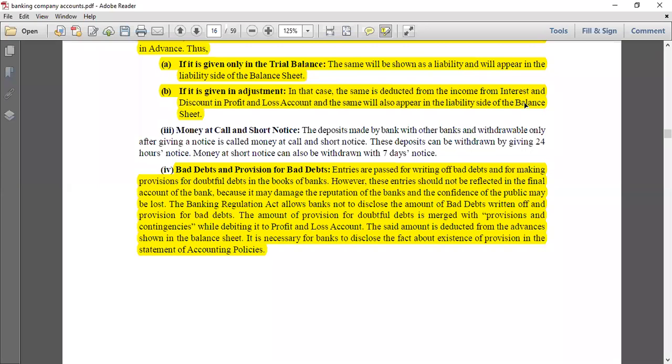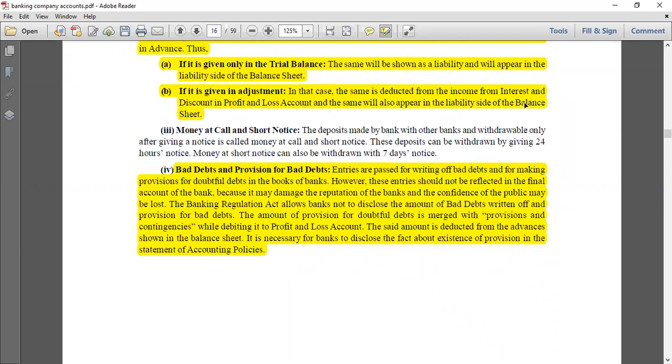Okay. So the investors know that yes, there are doubtful debts, and there are doubtful debts when a bank is involved, because there are so many non-performing assets, there are so many people who default, or who are not able to pay back. Like in today's time, in this time of lockdown, in this time of economic crisis, there are many people who are not able to pay back the amount that has been lent to them. So in such a case, there will be a provision for doubtful debts, of course, but it is not necessary for the bank to give all the details of that provision, or how much bad debt it has.